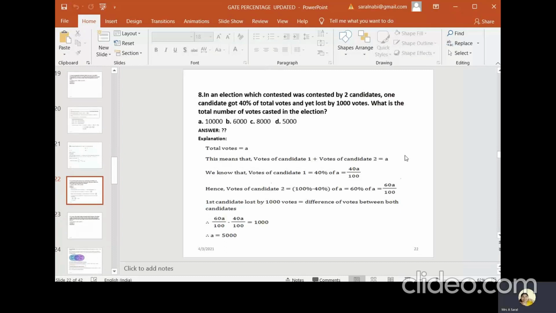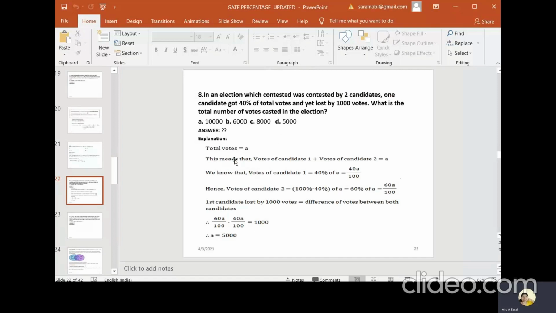It is very interesting, and these are questions they often ask. In an election which was contested by 2 candidates, okay, 2 candidates. One candidate got 40% of total votes and lost by 1,000 votes. What is the total number of votes cast in the election?